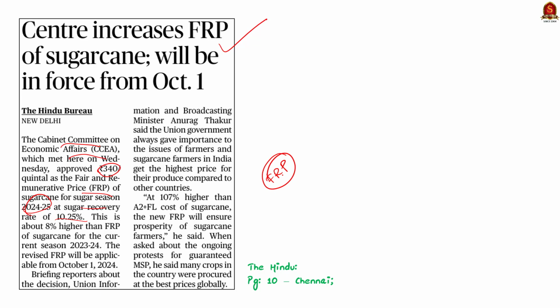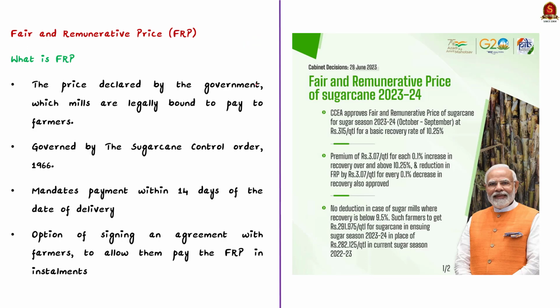So firstly, what is FRP? FRP stands for fair and remunerative price. It is the price declared by the government which mills are legally bound to pay to farmers for the cane procured from them. The payment of FRP across the country is governed by the Sugarcane Control Order 1966, which mandates payment within 14 days of the date of delivery of the cane. Mills have the option of signing an agreement with farmers which would allow them to pay the FRP in installments as well. So here comes the question, how is FRP fixed?